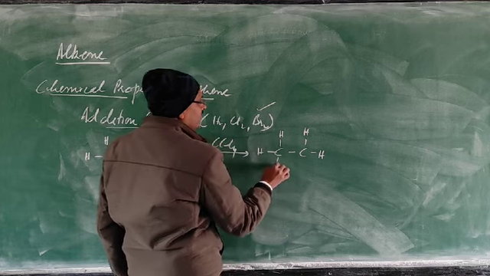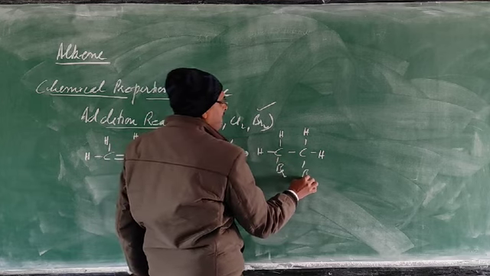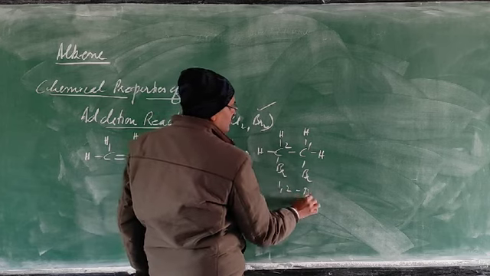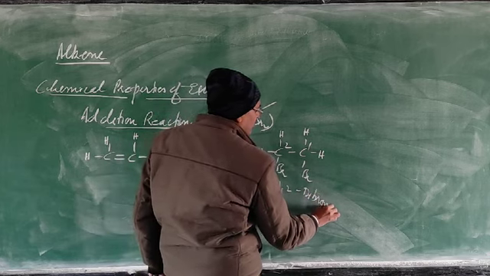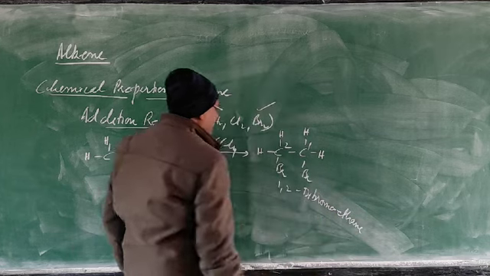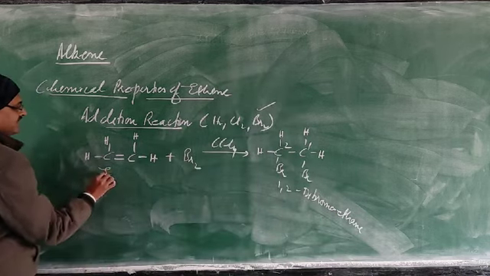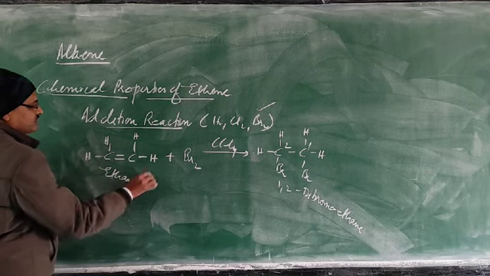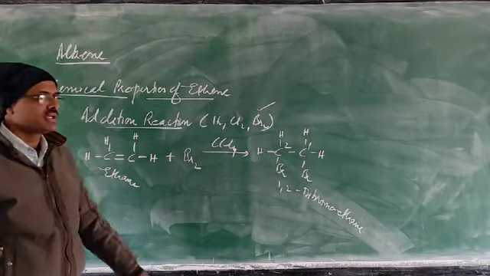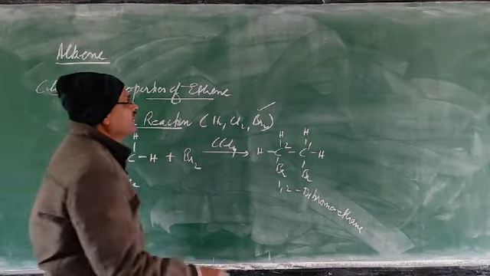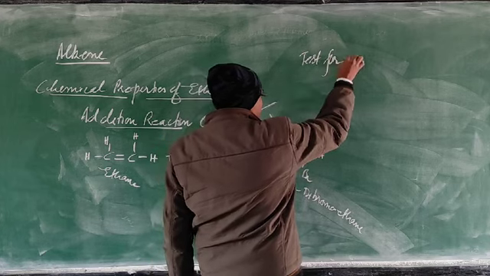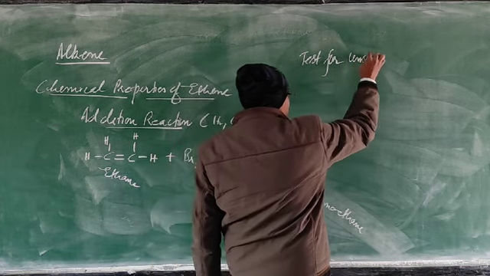At this double bond bromine will be added. 1, 2, this compound is 1,2-dibromoethene. The question can be asked to you, what do you observe when bromine is added and brown color changes to colorless? What point is there? Test for unsaturation.